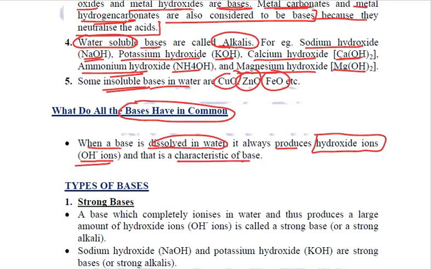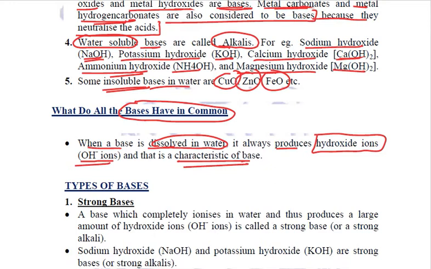This is a characteristic of a base. Remember when we talked about acids? Acids always dissociated in water and liberated hydrogen ions, whereas bases dissociate in water and liberate hydroxide ions.